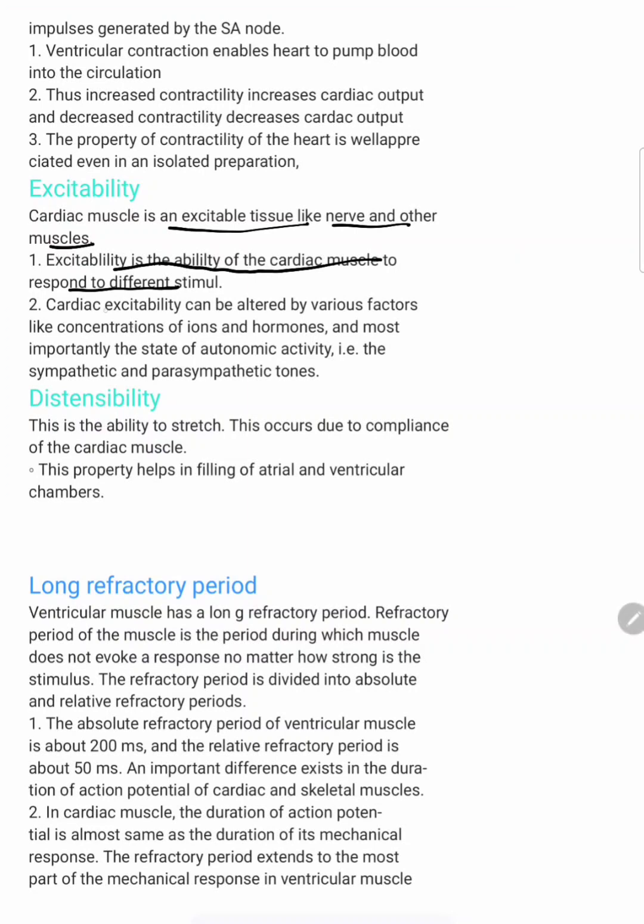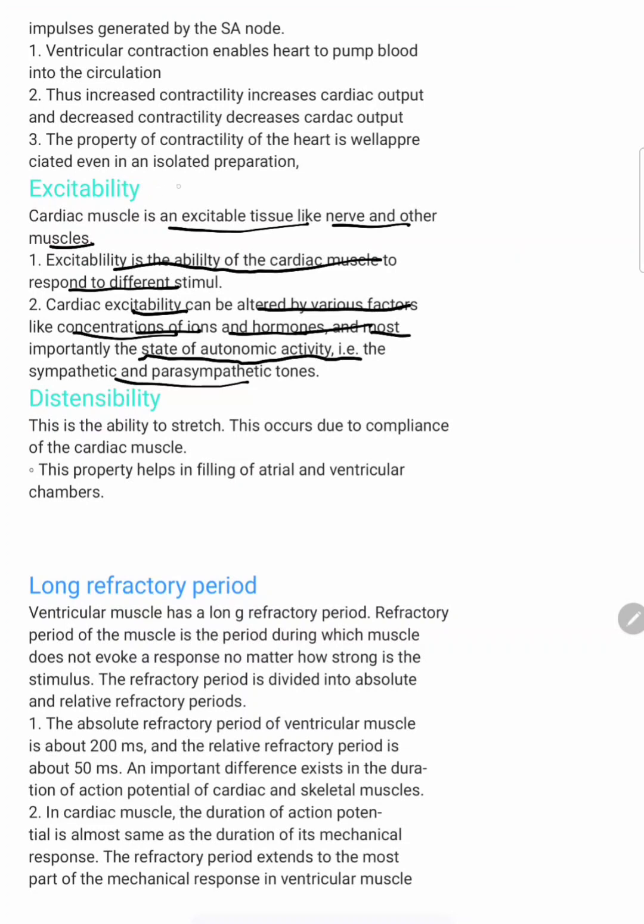Cardiac excitability can be altered by various factors like concentration of ions, hormones, and most importantly the state of autonomic activity, that is the sympathetic and parasympathetic tones. Sympathetic and parasympathetic activity cause increased excitability and decreased excitability. This is seen in diseased conditions, right? If the excitability increases, it is a problem, and if it decreases, also a problem. It mainly depends upon factors like concentration of ions, hormones, and most importantly the autonomic activity, that is the parasympathetic and sympathetic tones.